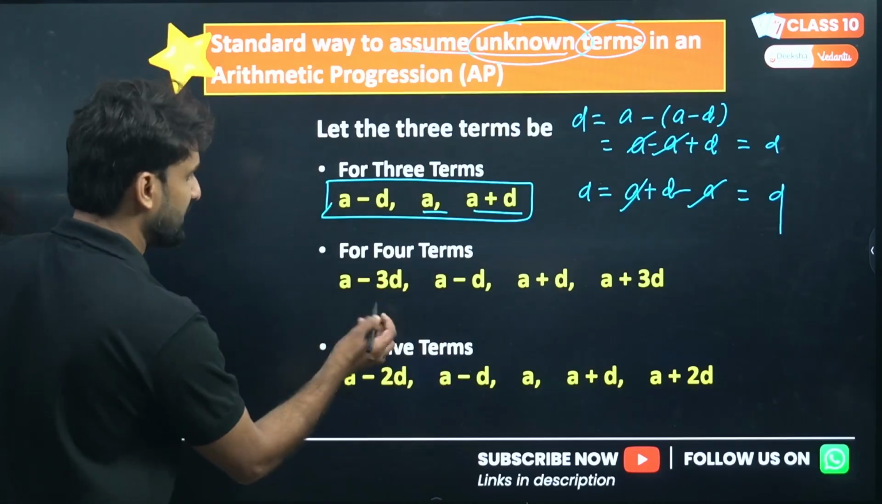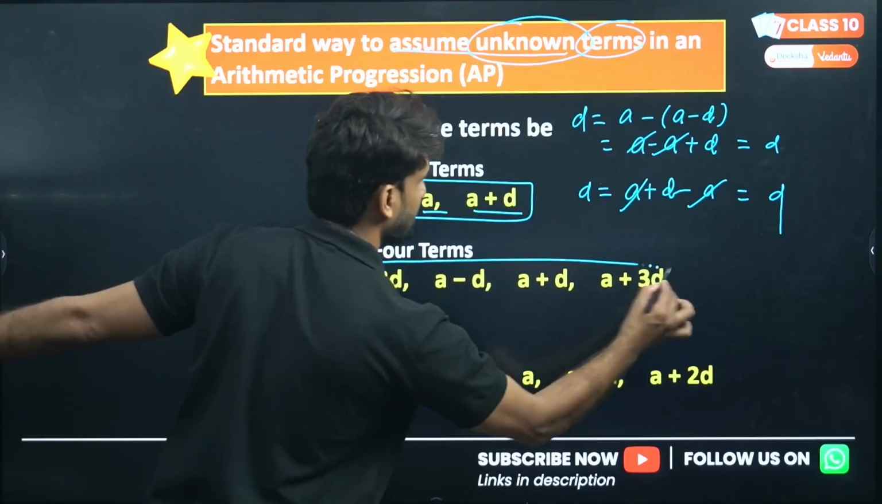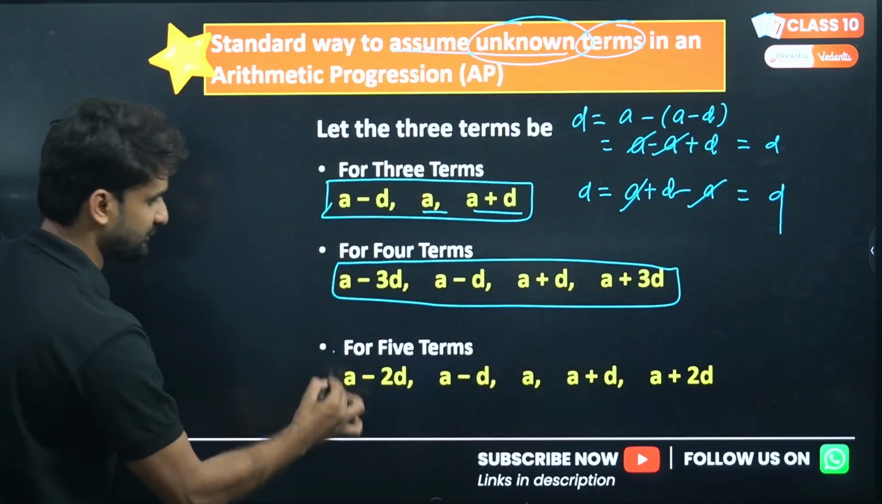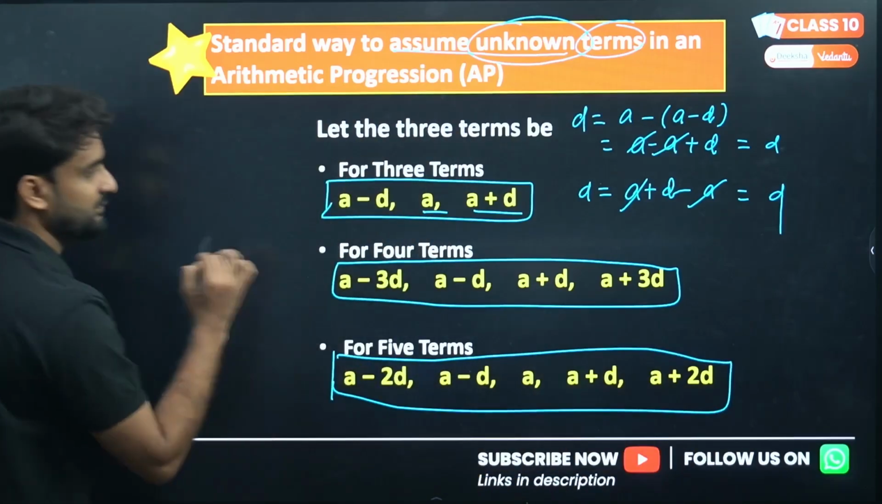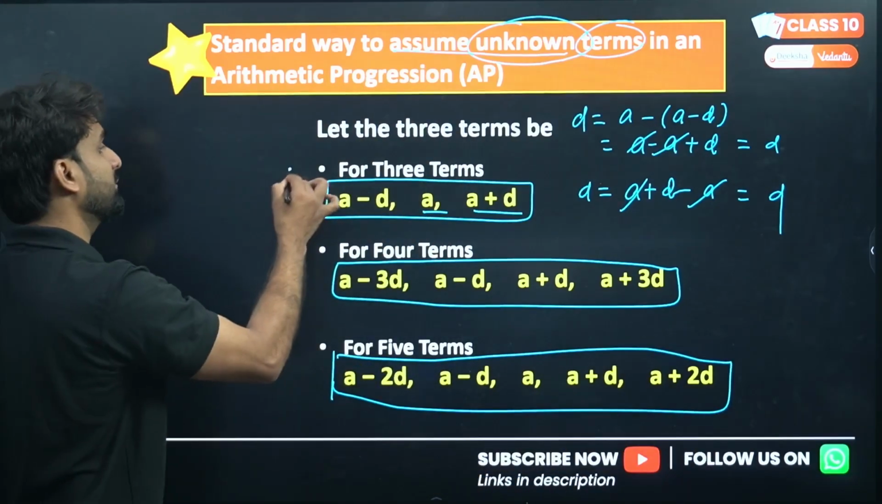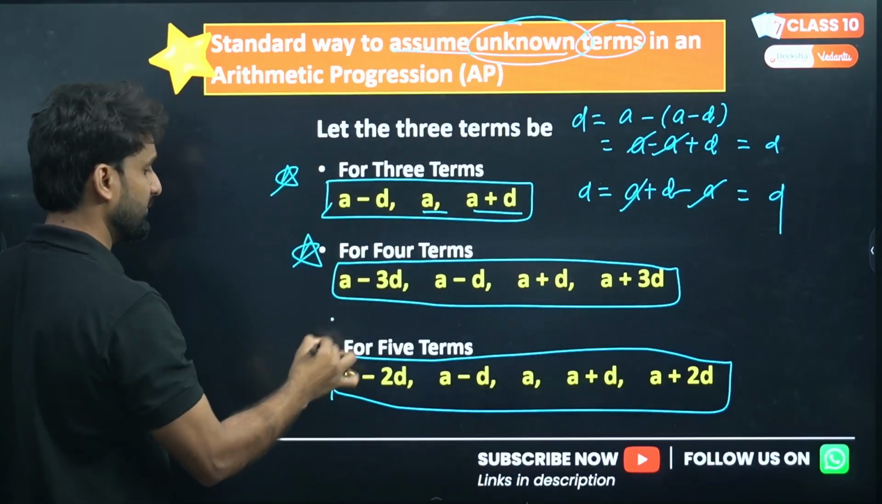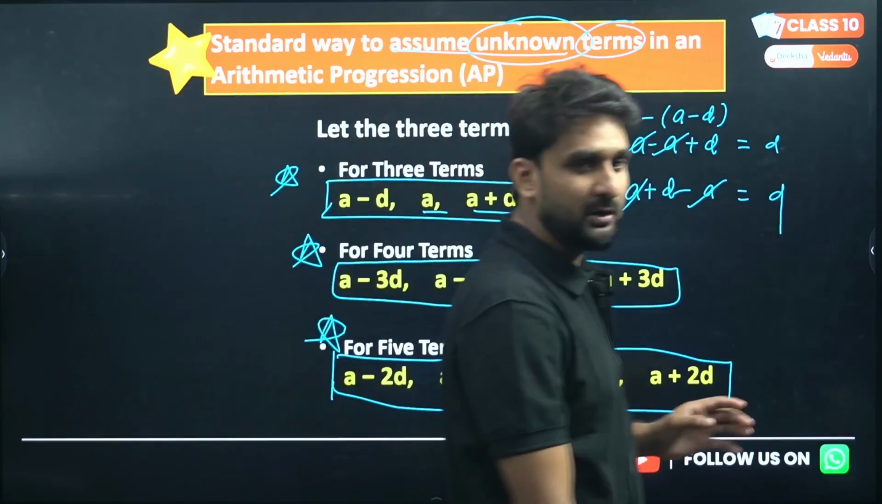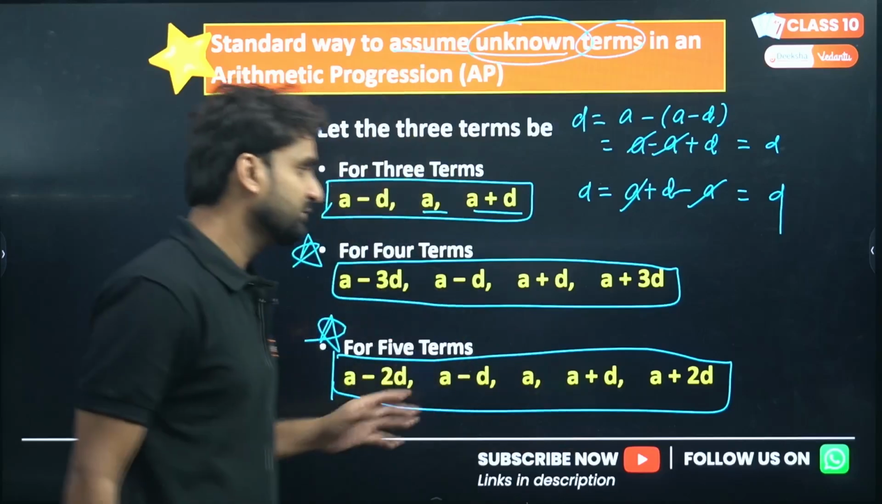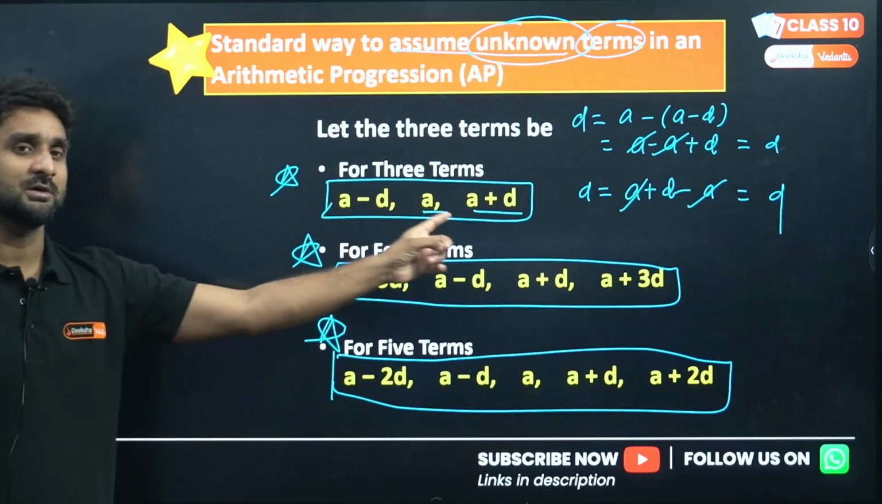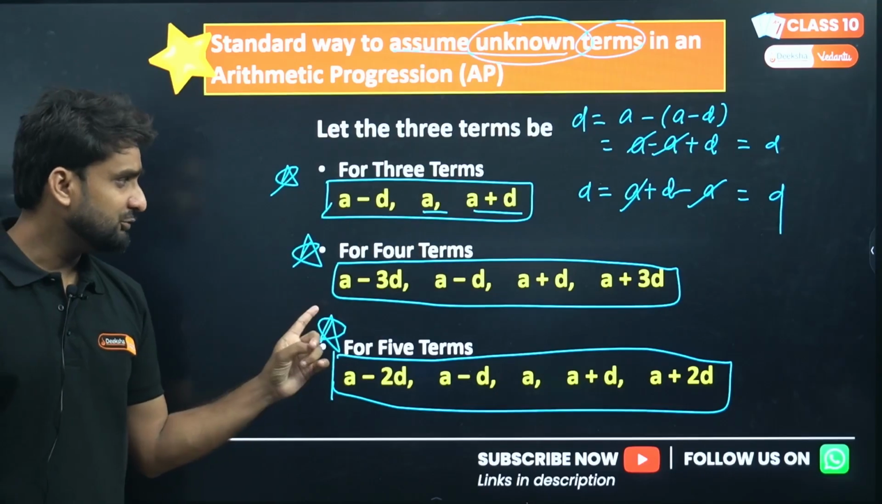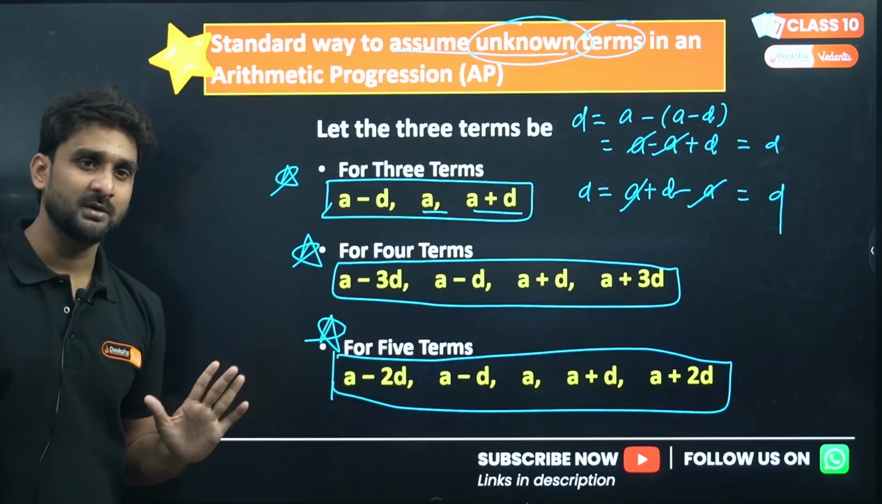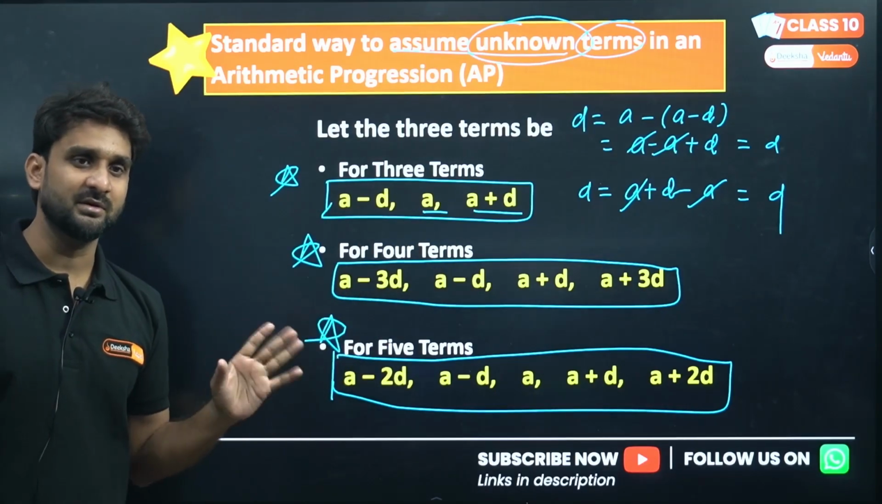Like for 4 terms, what you have to take? This format. For 4 unknown terms, for 5 unknown terms. Please, very important. Star, I'm making a star here. Please write down this format in your fair notebook. For 3 terms, you have to assume the terms in this way. For 4 terms, you have to assume the 4 terms in this way. But make sure consecutive terms are there.